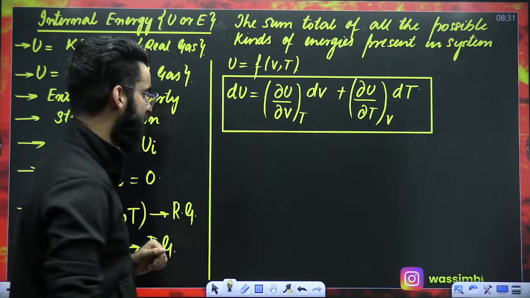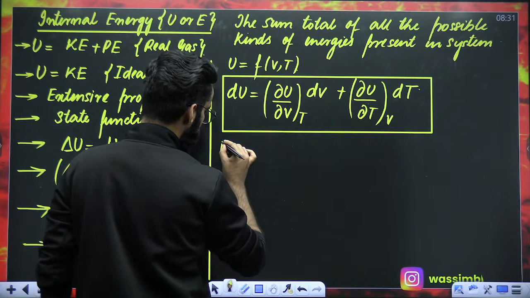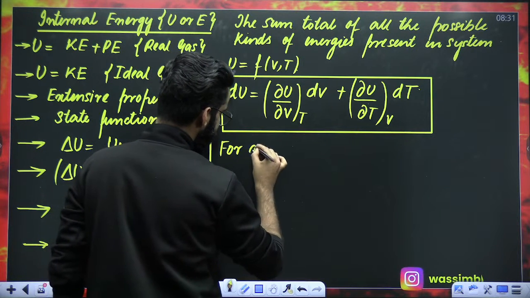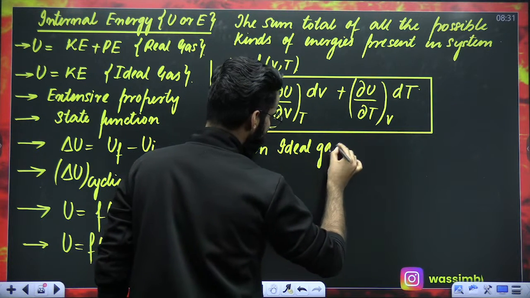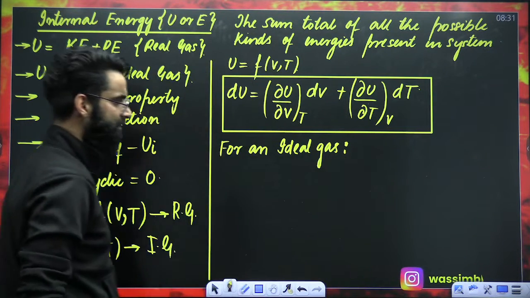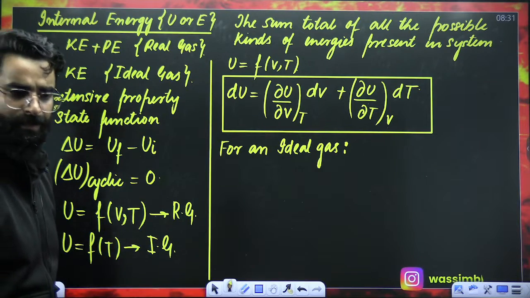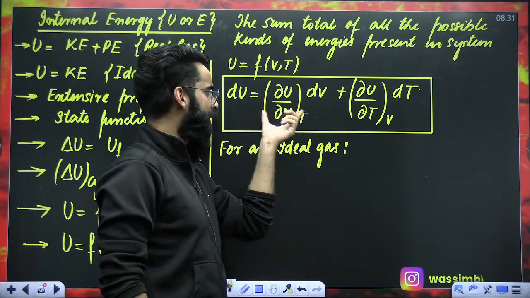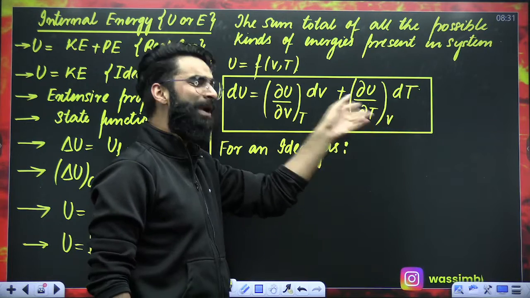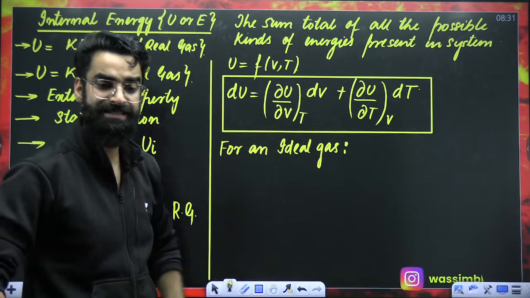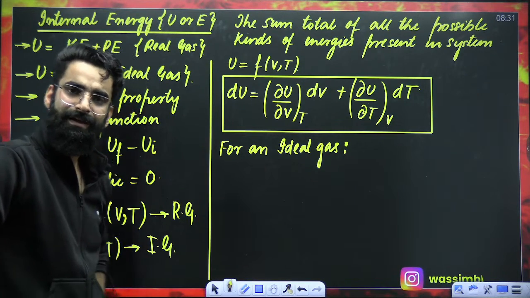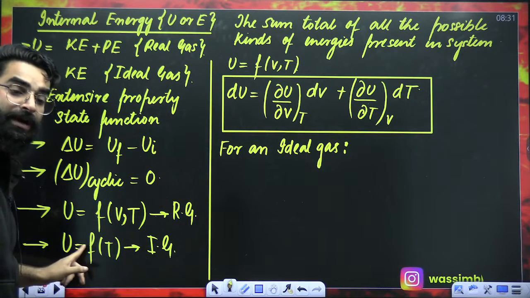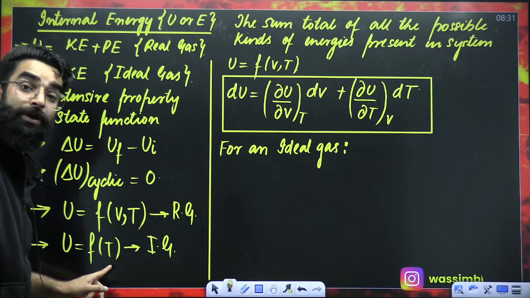So what exactly will I be doing? If I want to write the same equation for an ideal gas, how do I write it? In this equation, you have two terms. Which term will be zero for an ideal gas? Ideal gas internal energy only depends on temperature. It does not depend on volume.